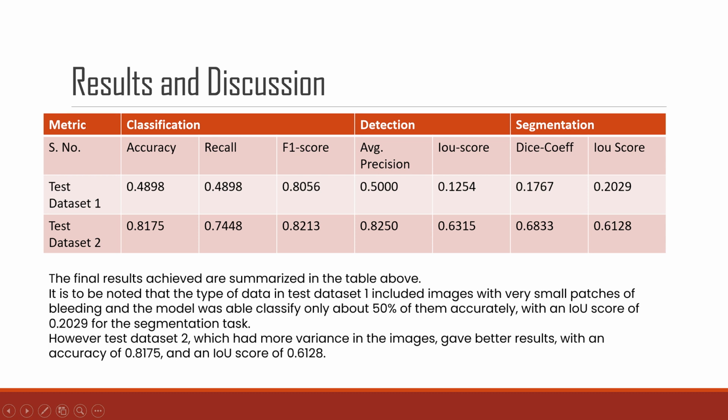One thing to keep in mind is that if there was no bleeding in the image and our model also predicted no bleeding, then the result was awarded an IOU score of 1.